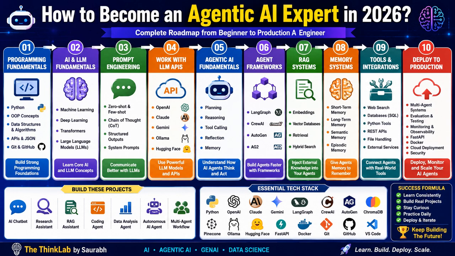So at the end, the final advice is that the AI industry is changing rapidly. Don't spend months only watching tutorials. Learn one concept, build one project, deploy it, and repeat the process. That is how real AI engineering skill grows. If you follow this roadmap consistently, you will build the skills needed to become an agentic AI engineer in 2026.